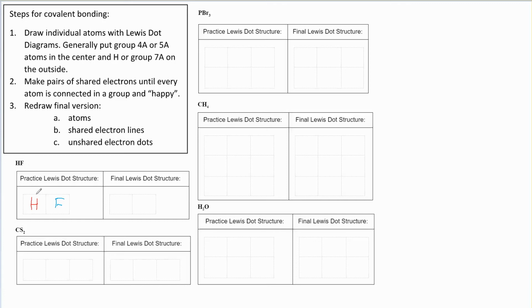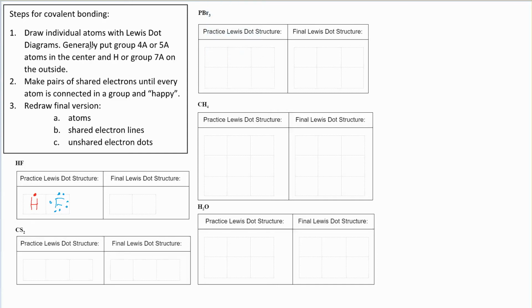So for hydrogen, where it's in group 1A on the periodic table, it's going to have 1 dot. And fluorine, since it's a halogen in group 7, it's going to have 7 valence electrons. So 3 sides with 2 each and then 1 on the last. All right, and I'm going to make a thicker pencil here.